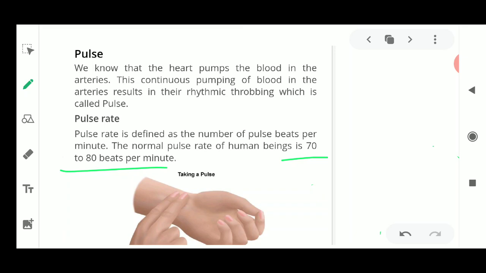And we also saw what this pulse rate is about. We have seen that the normal pulse rate is about 70 to 80 beats per minute. If 72 comes or 79 comes, both of them are correct. It changes from one person to another person. You can measure and record the data of your activity.